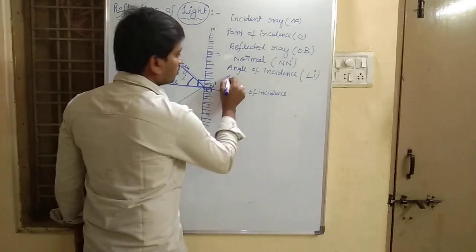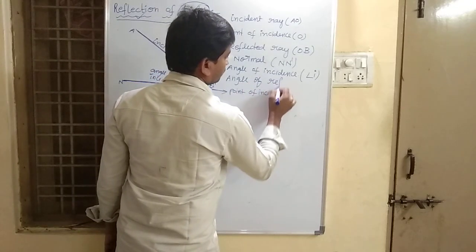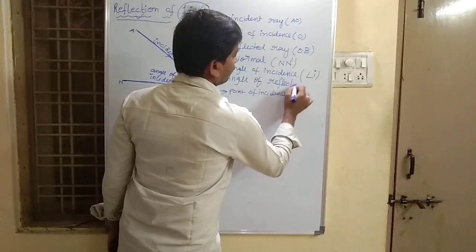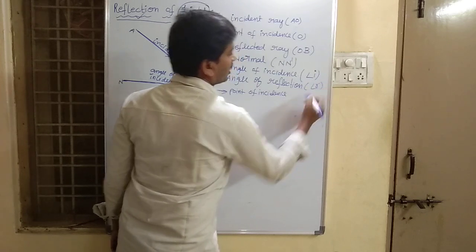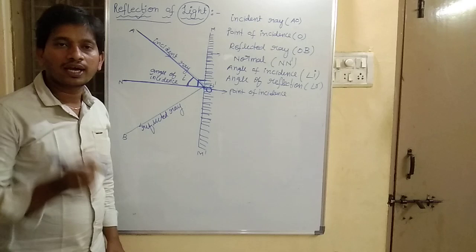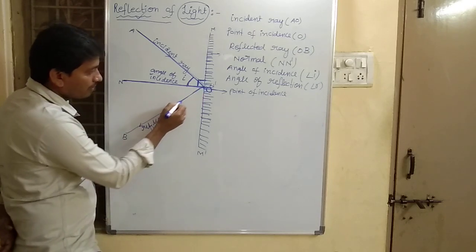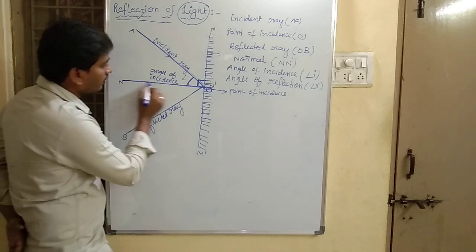Now, coming to angle of reflection, which is angle R. What do you mean by angle of reflection? Angle of reflection is the angle made by the reflected ray with the normal.